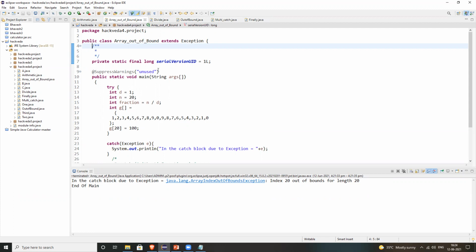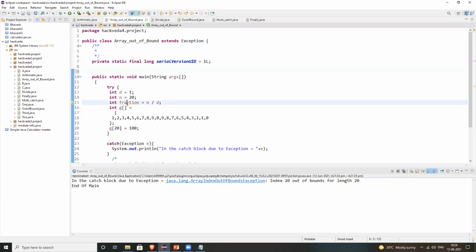I added the private static final long due to that error, the auto bound warning. And I added SuppressWarnings because of that fraction. The int fraction was not used anywhere. Change d to 0, at the top. See, if I remove this, there will be a warning.